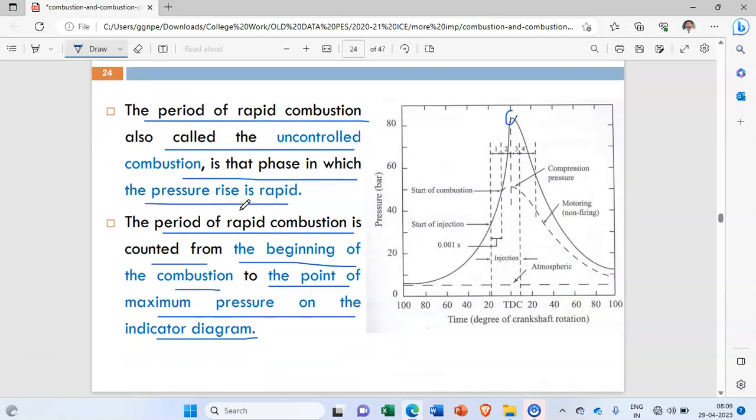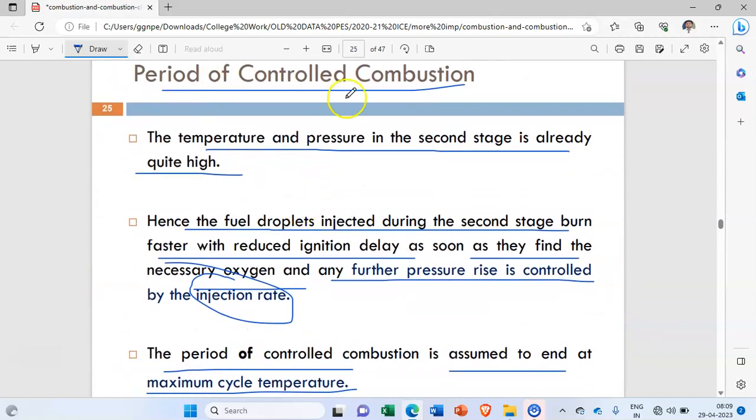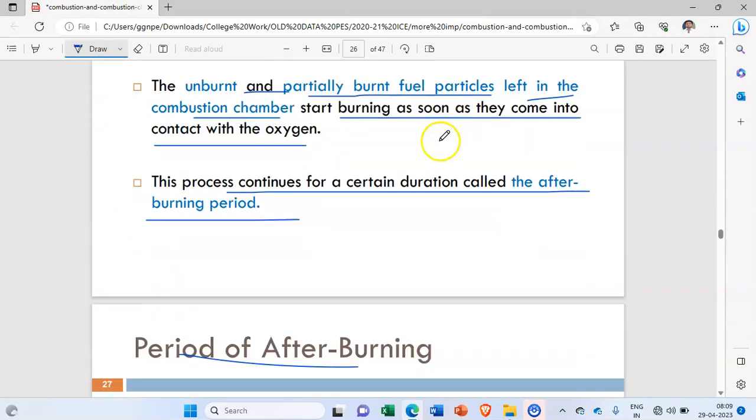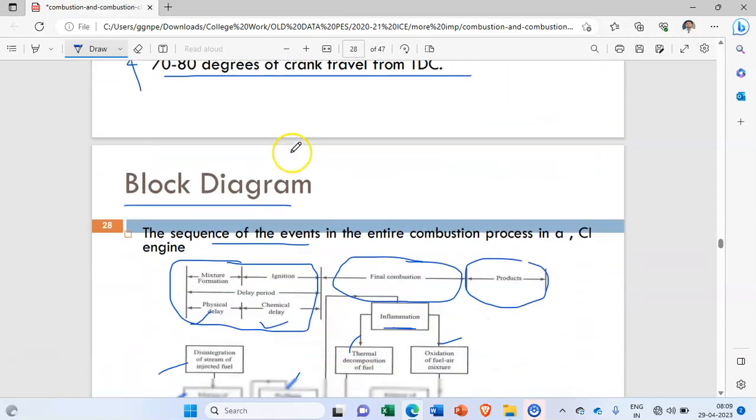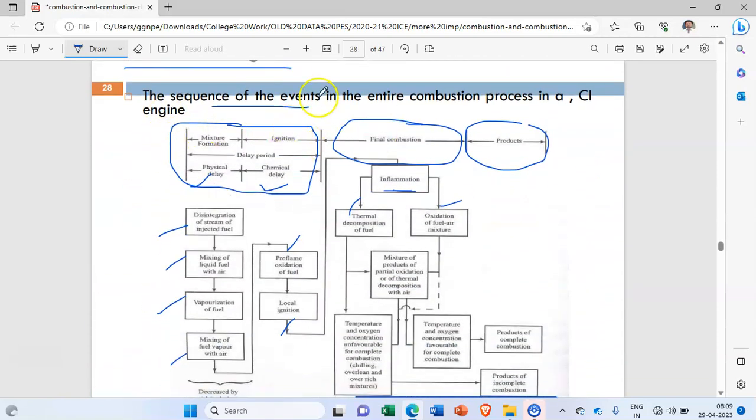The period of rapid combustion, that is the second stage. Okay, this is the third stage and this is the fourth stage. Okay, so that we have to explain, and if you remember, then you can draw this particular diagram. If not drawn, then also it is okay, no problem.